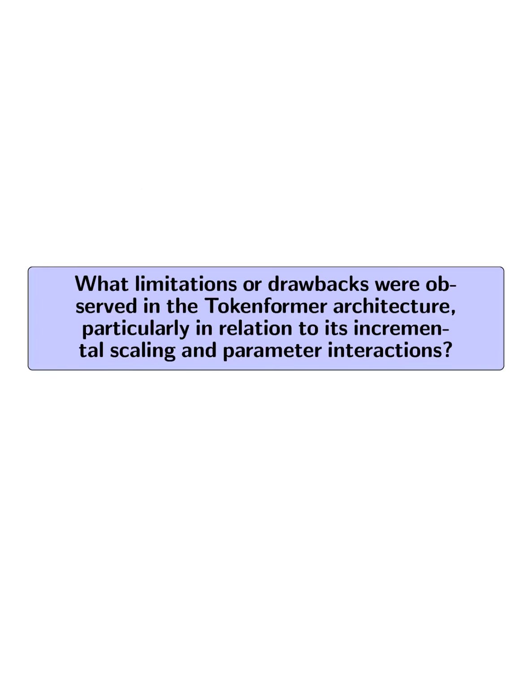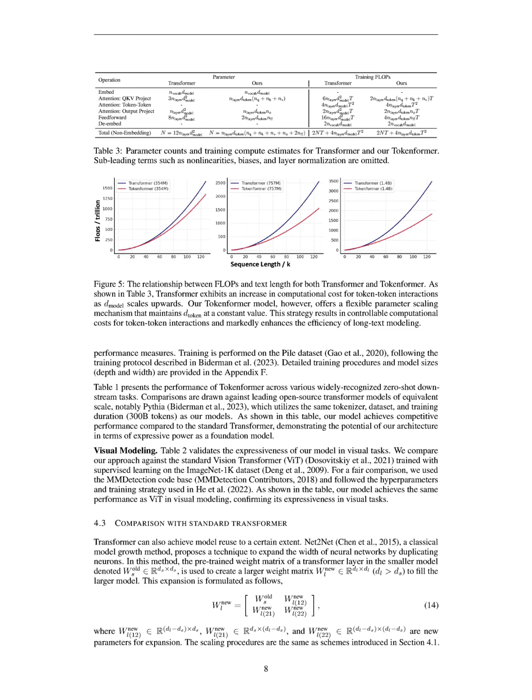What limitations or drawbacks were observed in the Tokenformer architecture, particularly in relation to its incremental scaling and parameter interactions? The Tokenformer architecture, while innovative, does have some limitations regarding its incremental scaling and parameter interactions.